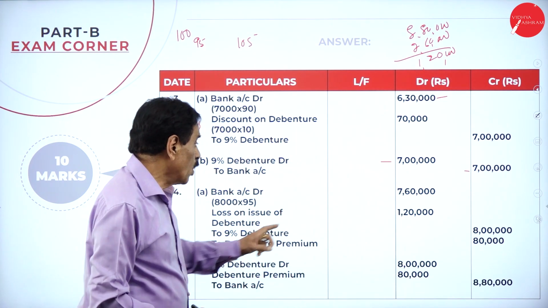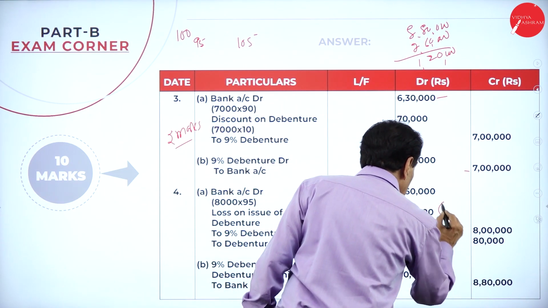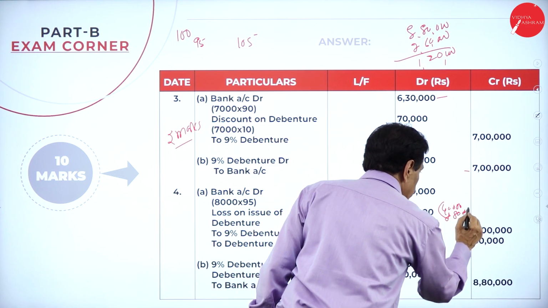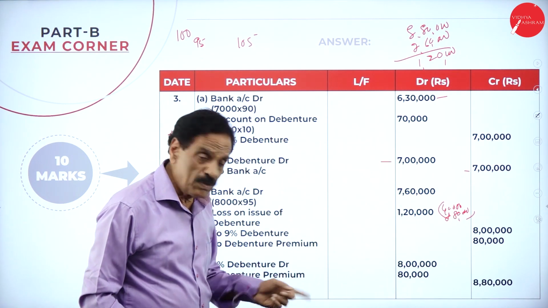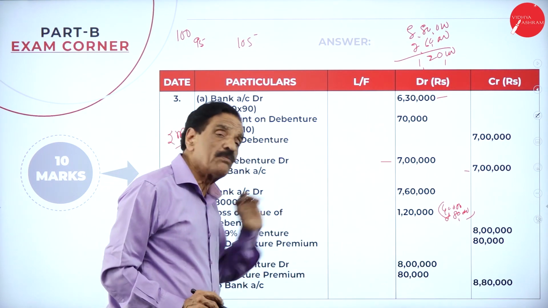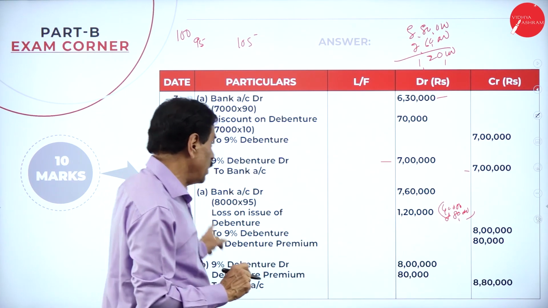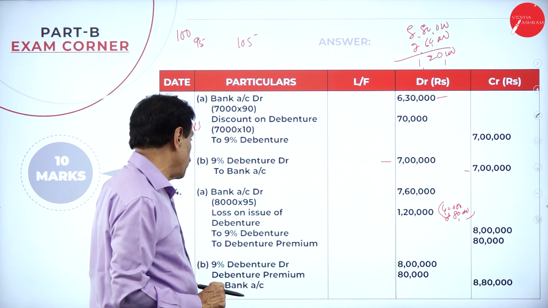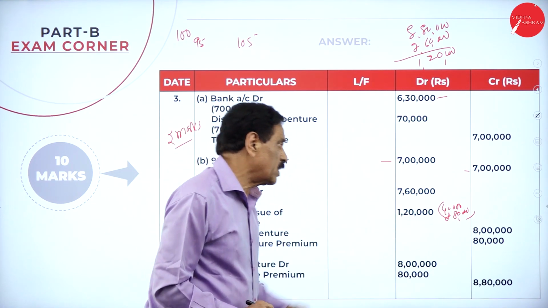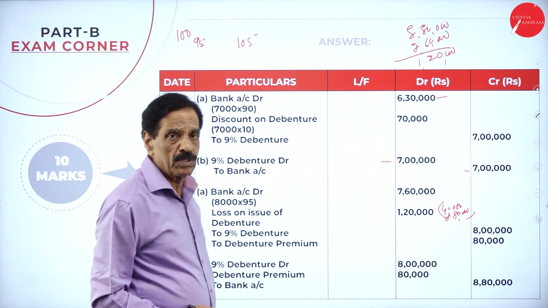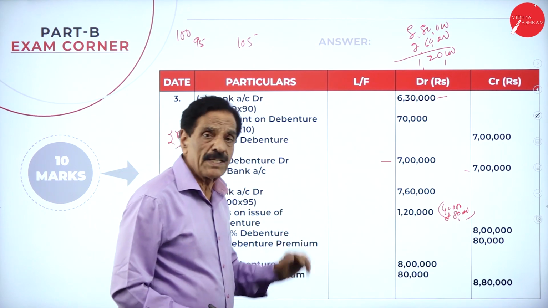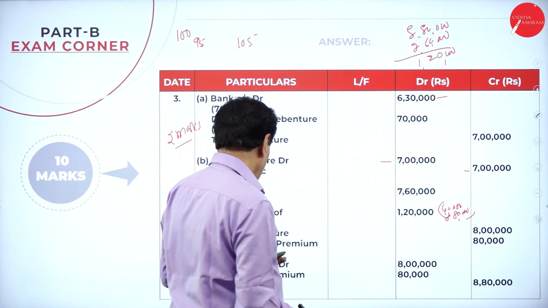Same thing. You are the loser of 1 lakh 20,000, which is nothing but 40,000 plus 80,000. What is 40,000? Discount. 80,000? Premium. Total loss is 1 lakh 20,000. You got only 7 lakh 60,000. Bank account debit 7 lakh 60,000, loss on issue of debenture account 1 lakh 20,000, to debenture account 8 lakh, to debenture premium 80,000. You paid at a premium: debenture account debit, debenture premium account debit to bank account. Now we'll go to the last entry.